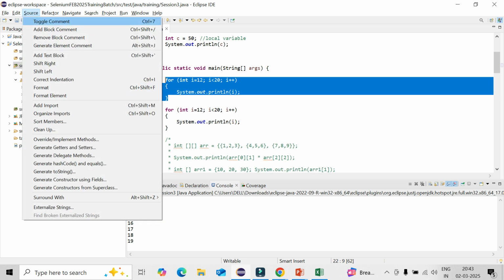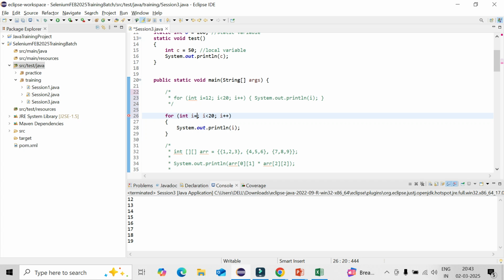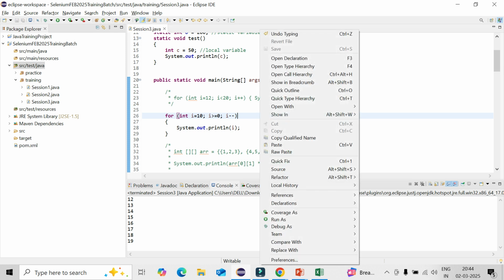Now your requirement is to print in the reverse way, from 10 to 0. So i equal to 10. After that you need to give a different sign: instead of less than or equal, it will be greater than or equal to 0, so it goes till 0, and i minus minus because it is decrementing.